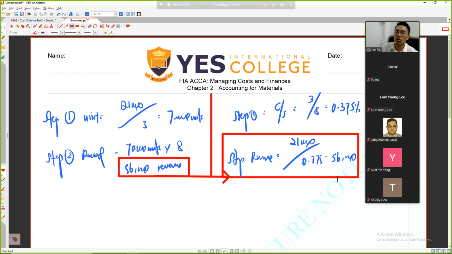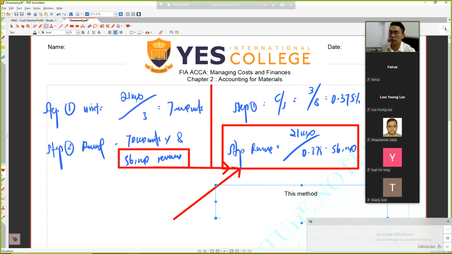Understand what I'm trying to say? So this method bypasses the calculations to arrive at units to break even. This method straight away provides you the revenue required to break even.